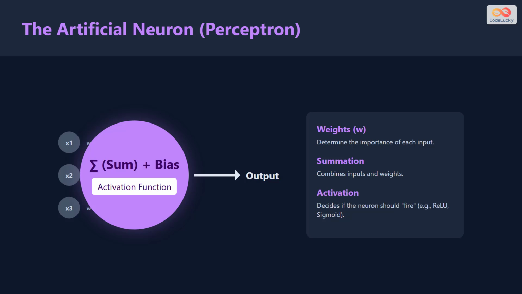The core unit is the artificial neuron, often called a perceptron. It receives inputs, assigns them importance via weights, adds them up, and uses an activation function to decide if the signal is strong enough to pass forward. It is a mathematical imitation of how our own brain cells fire.